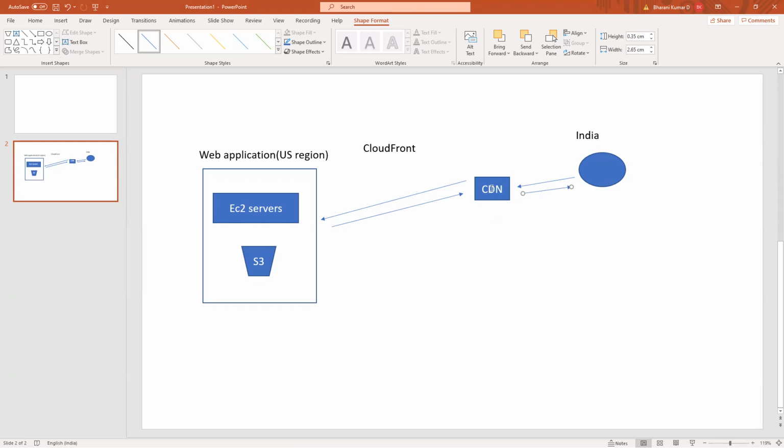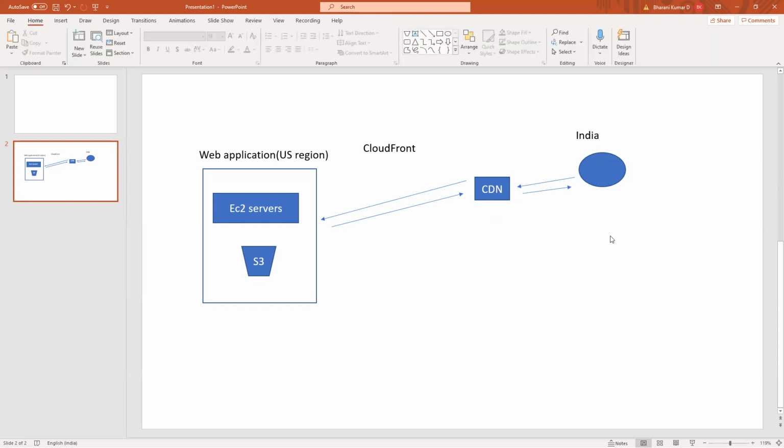This happens only the first time. Next time onwards, what happens? Say user 2 is sending a request to the CDN. Now the CDN will not route that to the EC2 server.